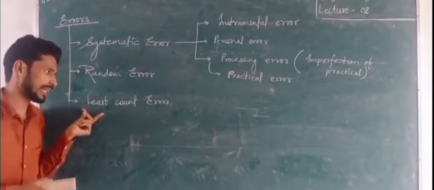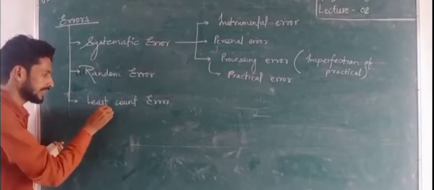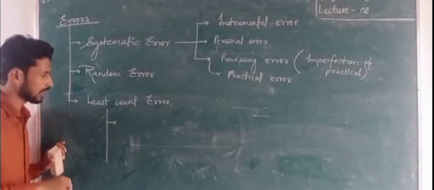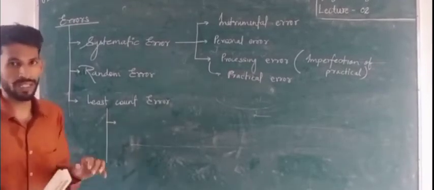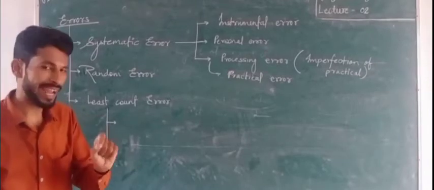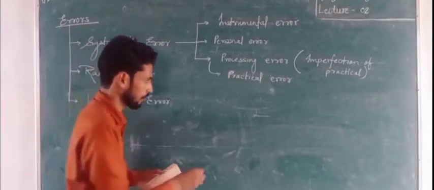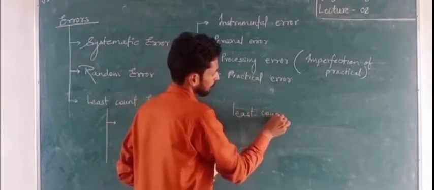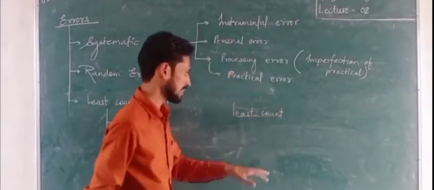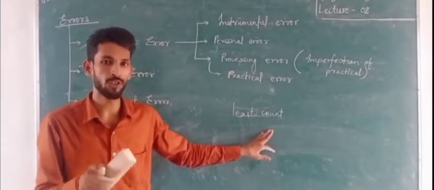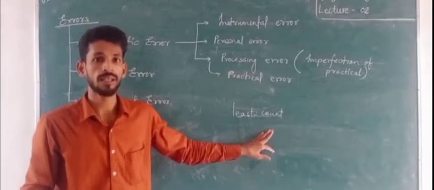Least count error is done due to the measuring instrument, because all measuring instruments have a least count. First we have to discuss the least count. Actually, this least count is the minimum value which any measuring instrument can measure exactly. That value is known as